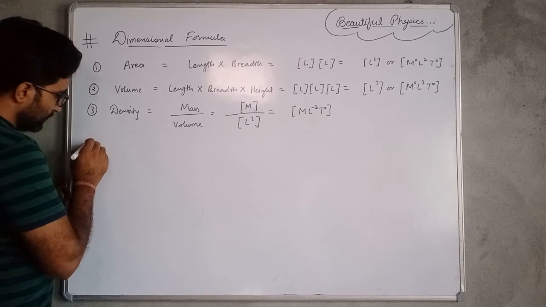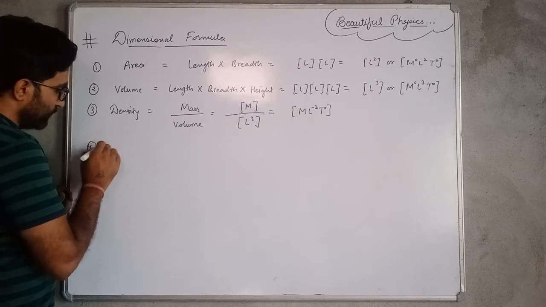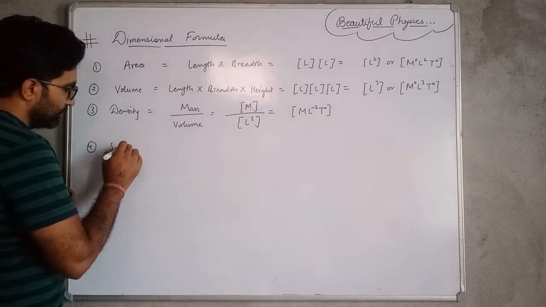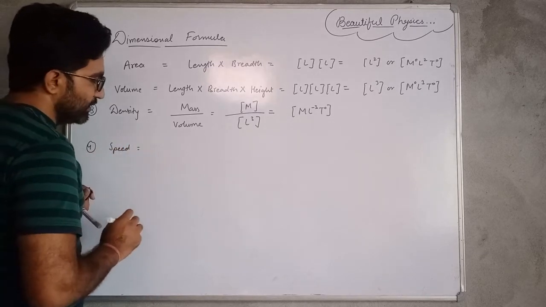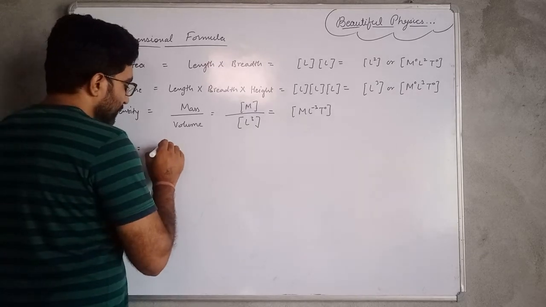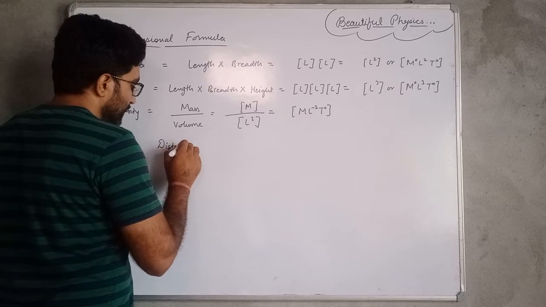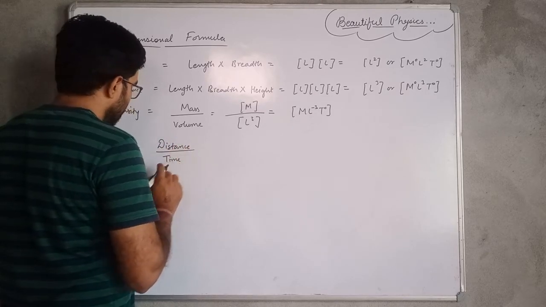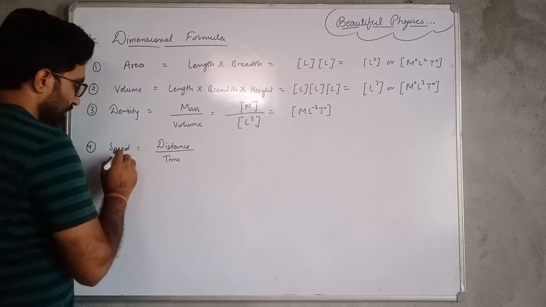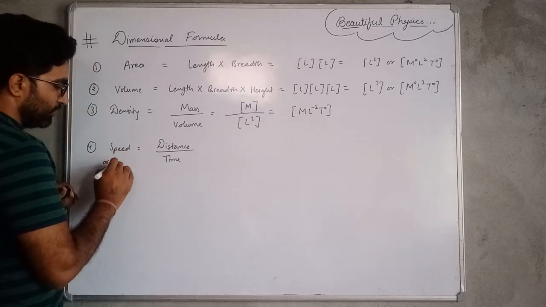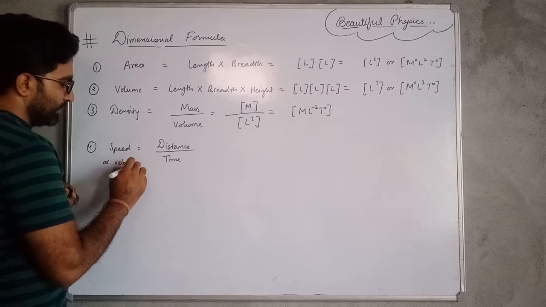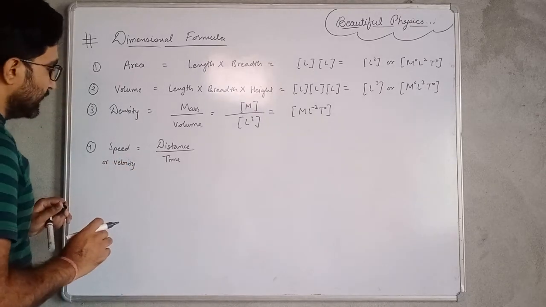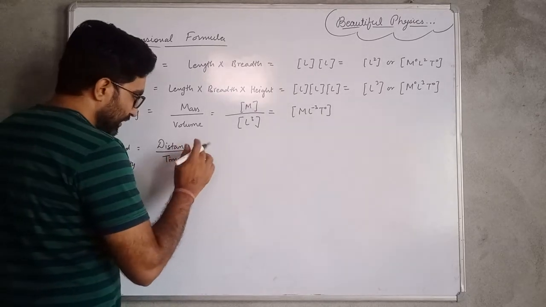Next one is the dimensional formula for speed. We know that speed is equal to distance upon time, or with the speed we can take speed or velocity, I am writing the same at a time.